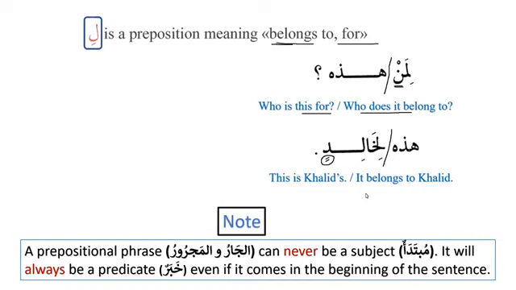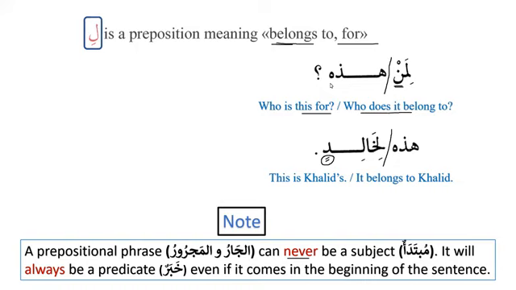Now something very important over here, very, very important that we need to know, that a prepositional phrase, al-jar wal-majroor, can never be a subject. It cannot be mubtadaun. It will always be a predicate, khabarun, even if it comes in the beginning of the sentence. Now, here we can see that liman is in the beginning of the sentence. It is basically in the place of subject or mubtadaun. And hadhihi is in the place of khabarun or predicate.